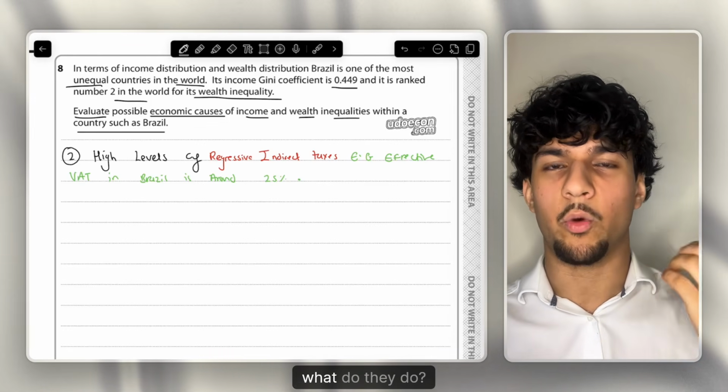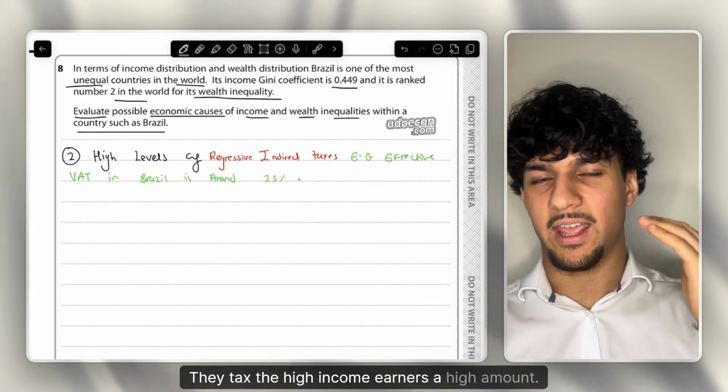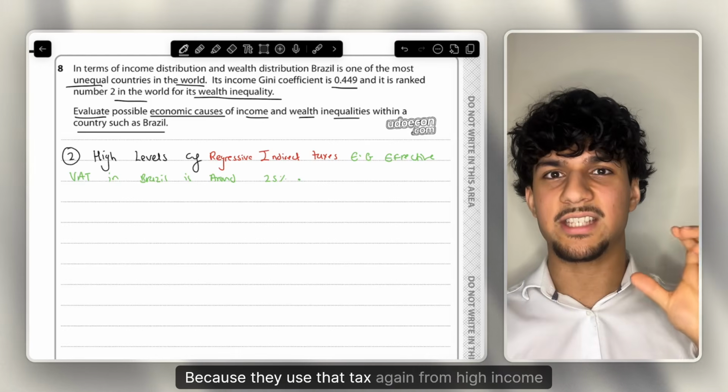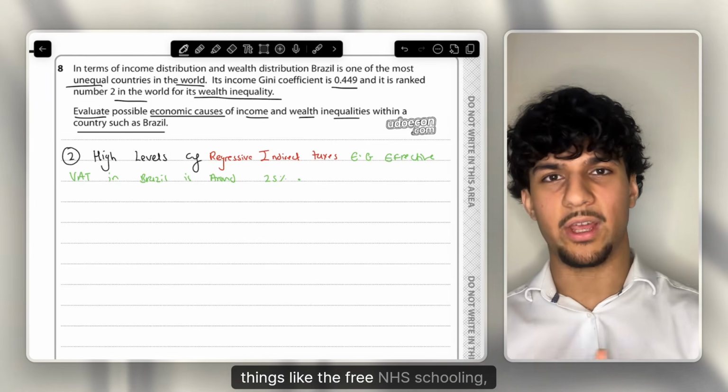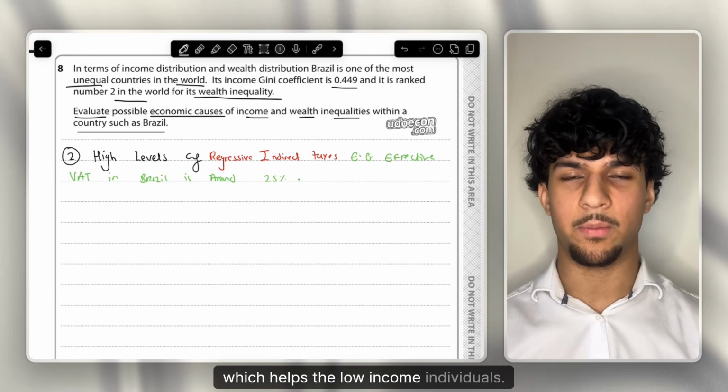As in the UK, what do they do? They tax the high income earners a high amount. Why? Because they use that tax they get from high income earners to spend on public expenditure, to fund things like the free NHS, schooling, which helps the low income individuals.